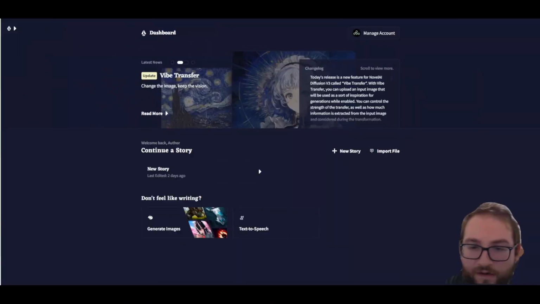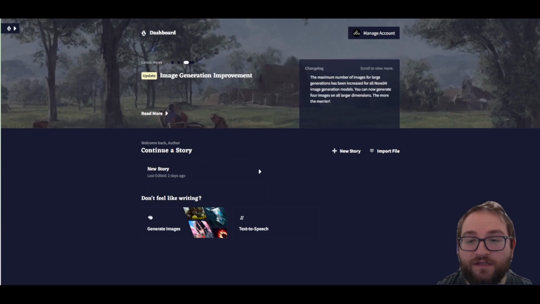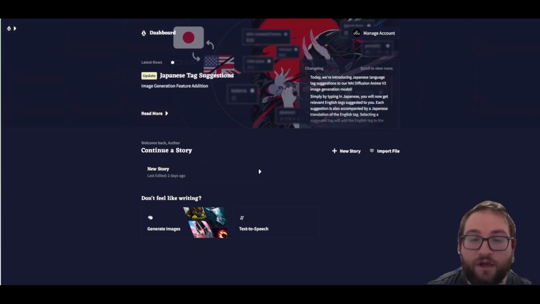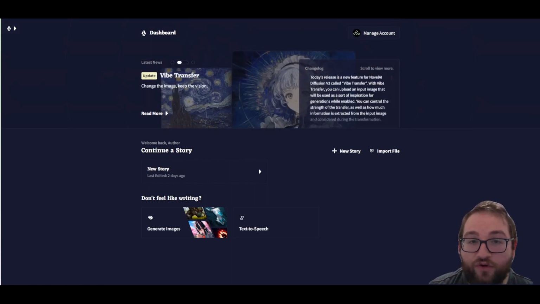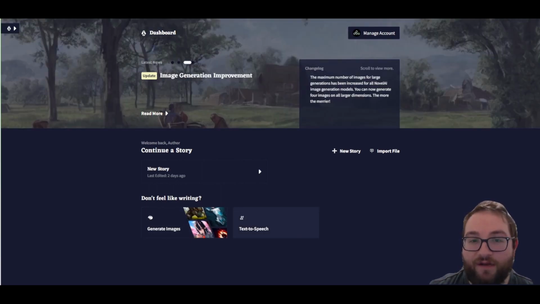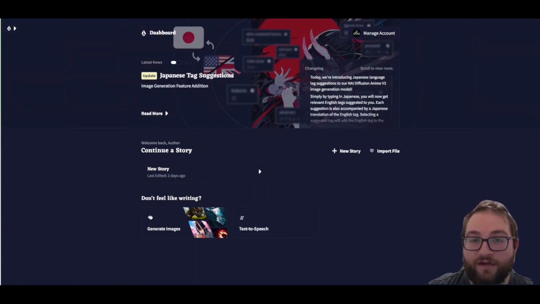Let's dive in. Novel AI is the premier storytelling AI interface. With this, you can create stories from your wildest imagination. You can start from scratch, you can start with a prompt, and you can even modify an existing story to fit your exact wants and needs. Novel has also been hard at work in creating new innovations in storytelling. For example, you can now generate images, and now they even have an entire text-to-speech interface that you can play around with. For now, let's dive into the storytelling.